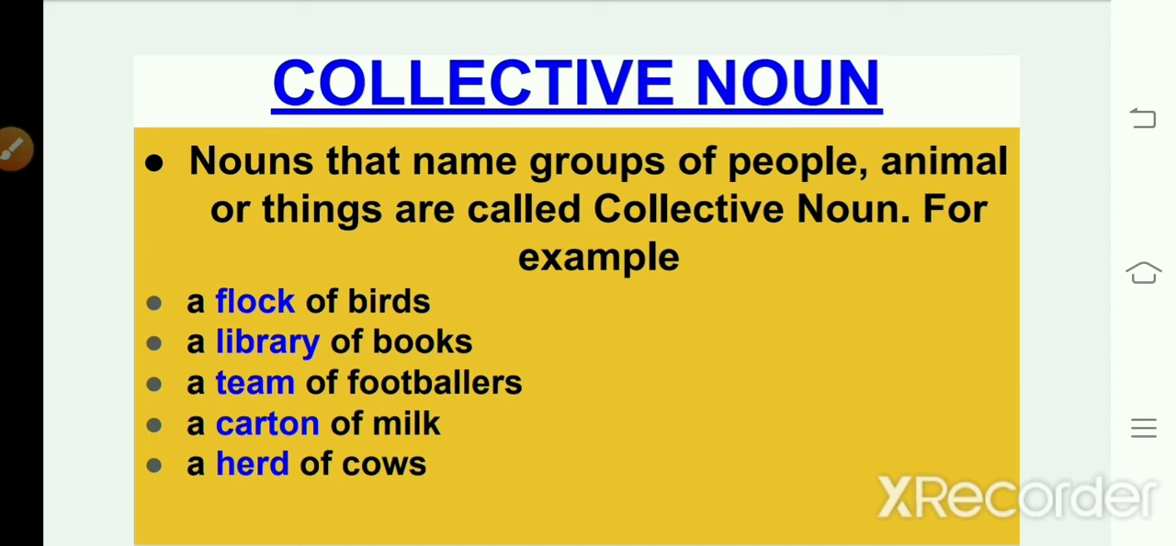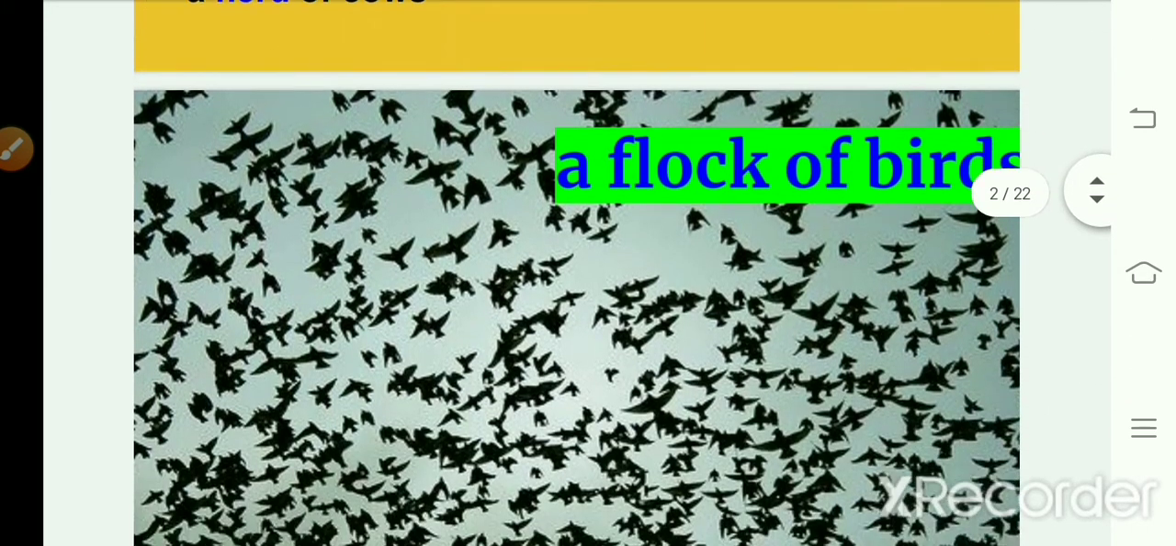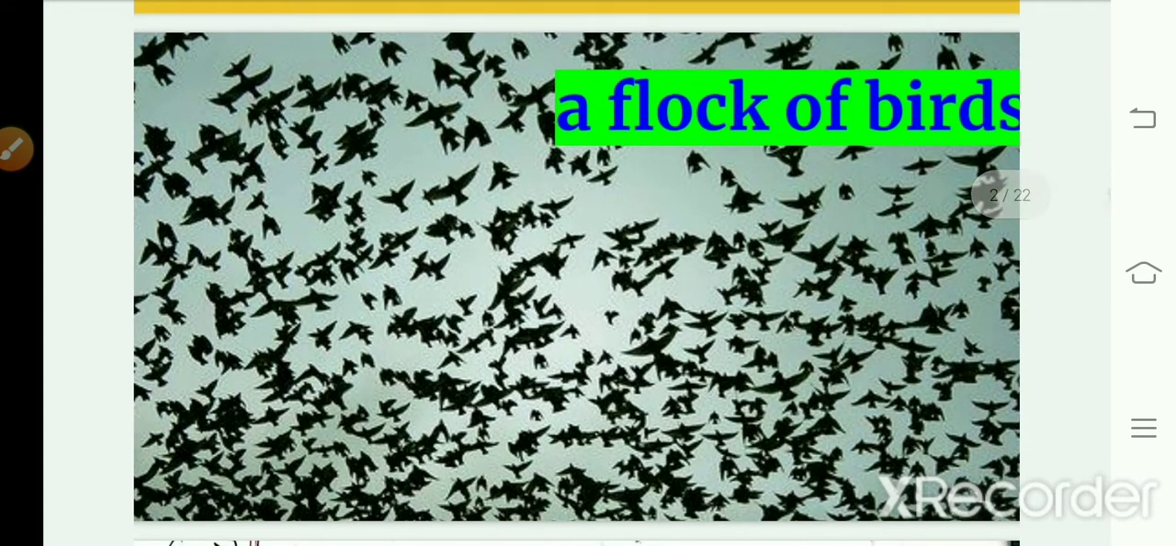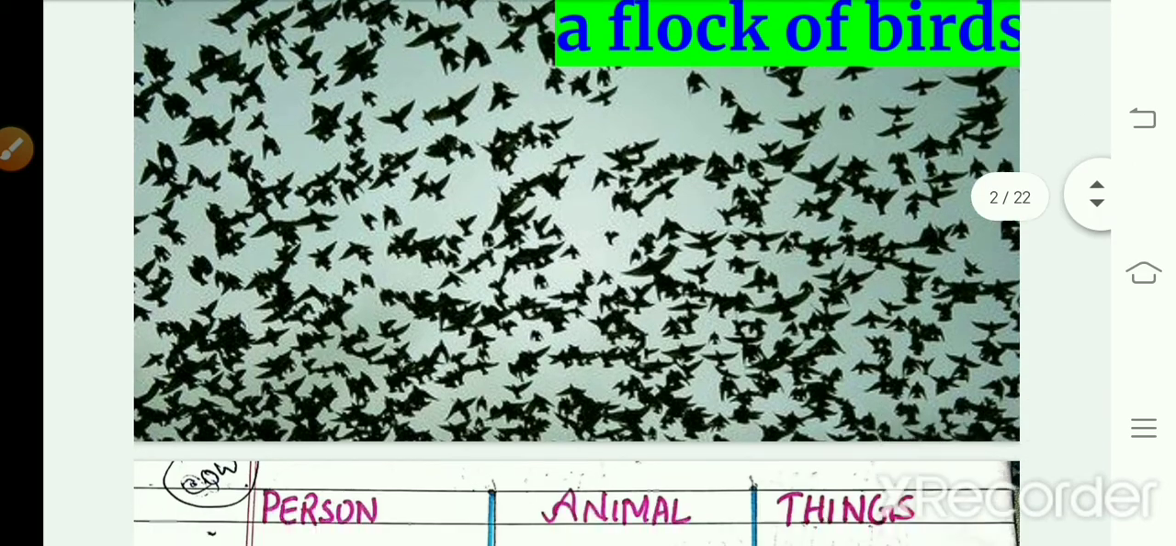Okay, for milk we'll use a carton of milk, but if the milk is in a bottle, you will use a bottle of milk. For cows you'll use the collective noun herd, a herd of cows. Herd is used for herbivorous animals, for those animals who eat grass. Okay, for buffaloes also, for deer also you'll use herd. So here you have seen the picture. A flock of birds are flying in the sky together.